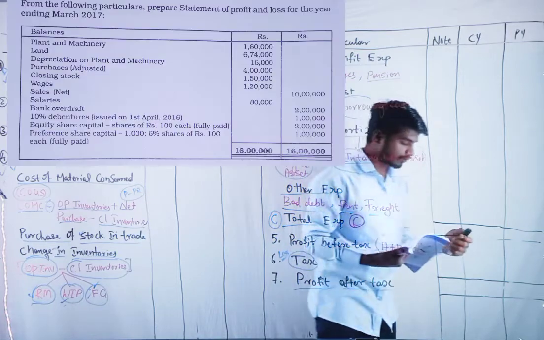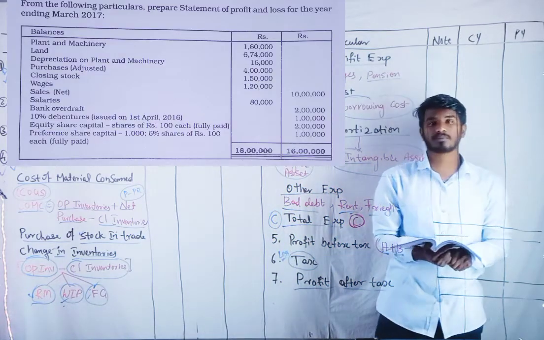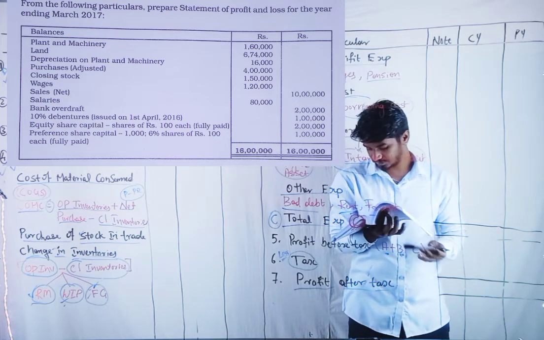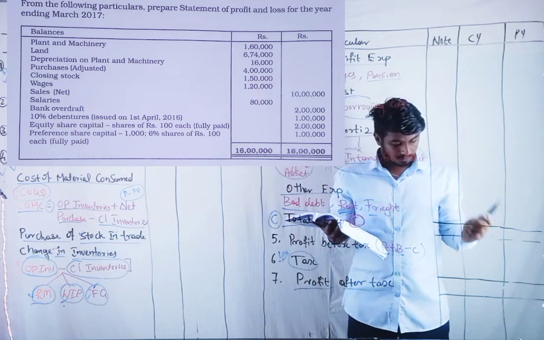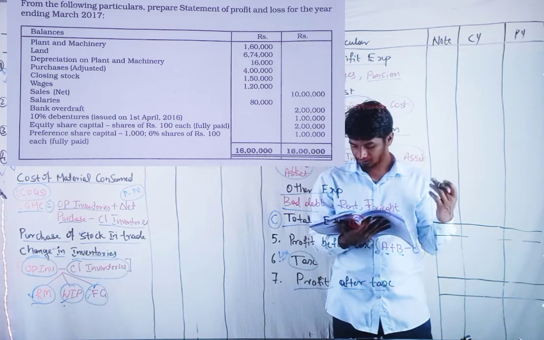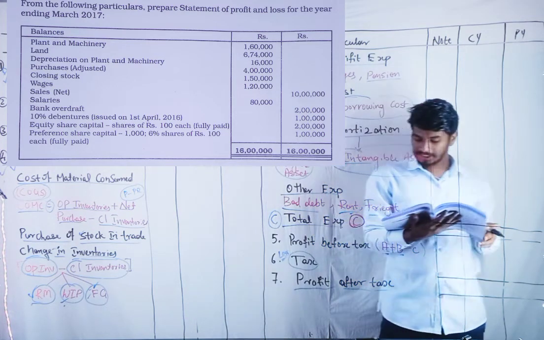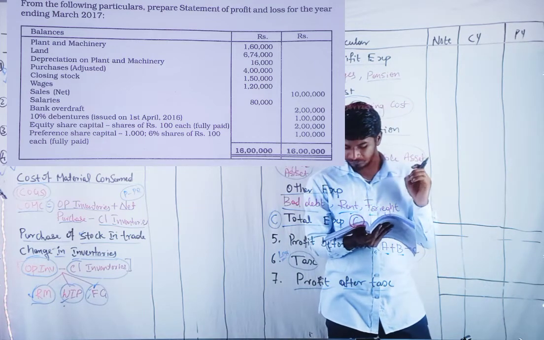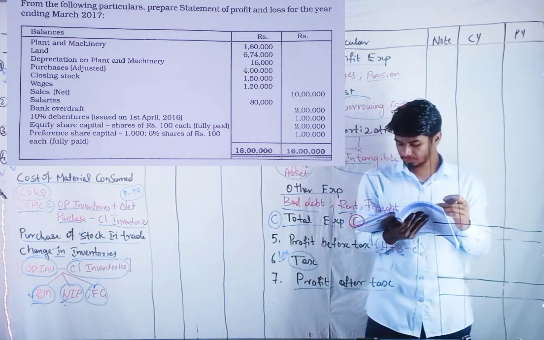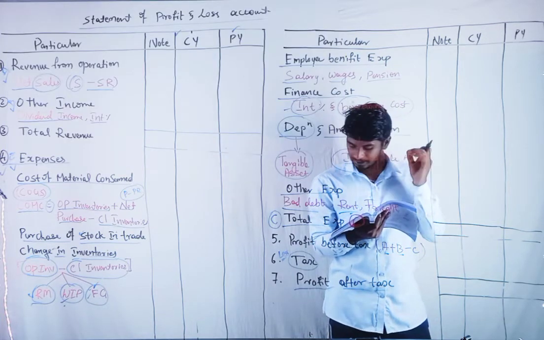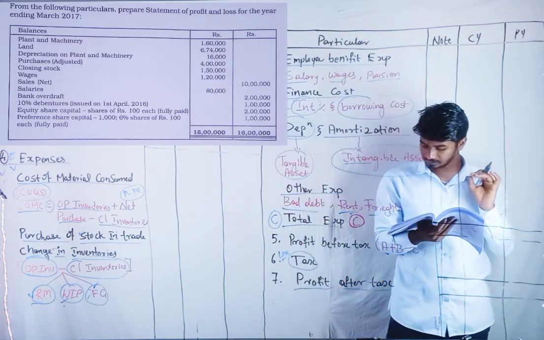The question is on the board. You can take down the question. Let us read the question. From the following particulars, prepare the statement of P&L for the year ended March 2017.